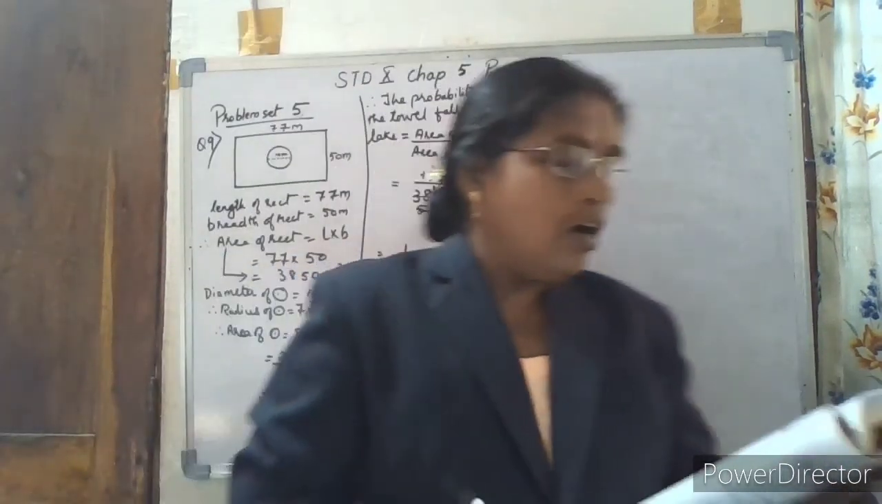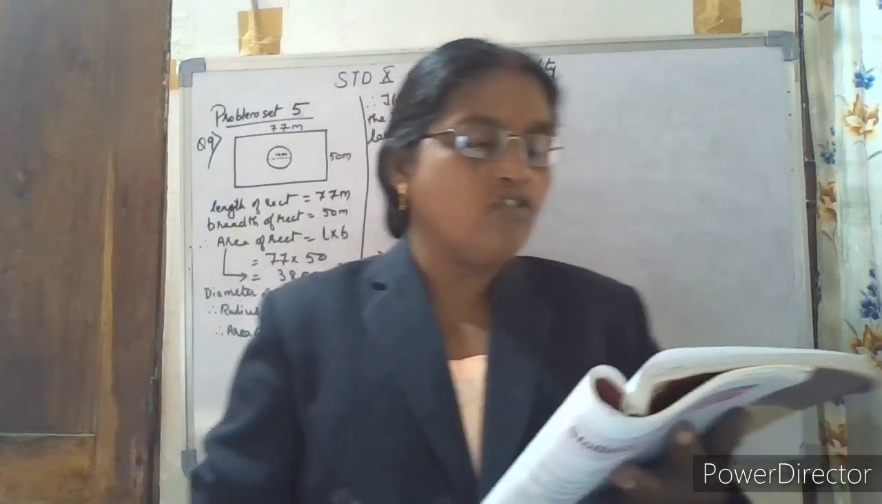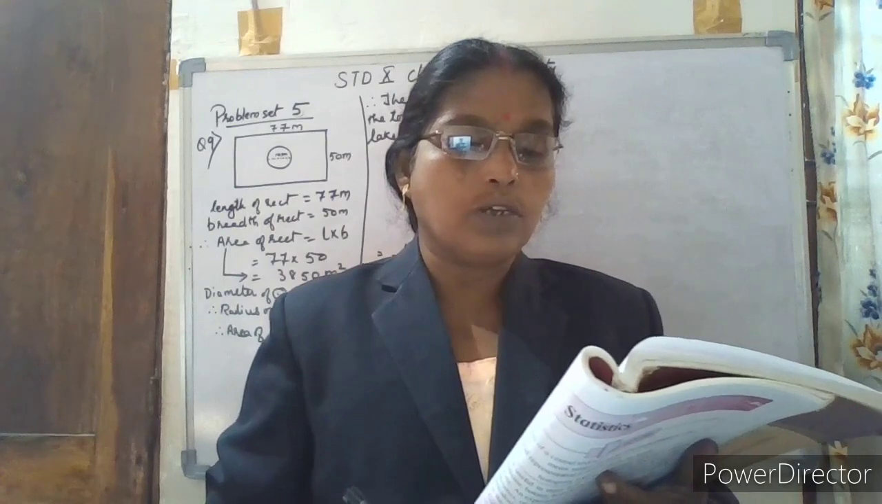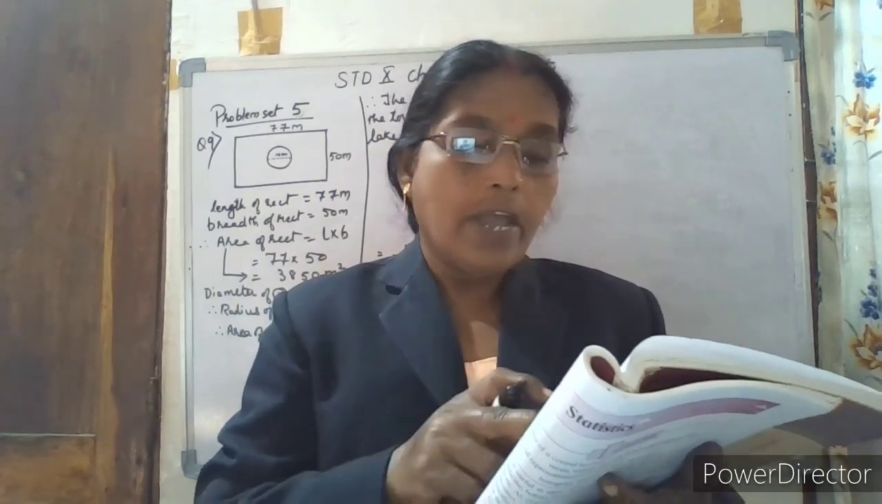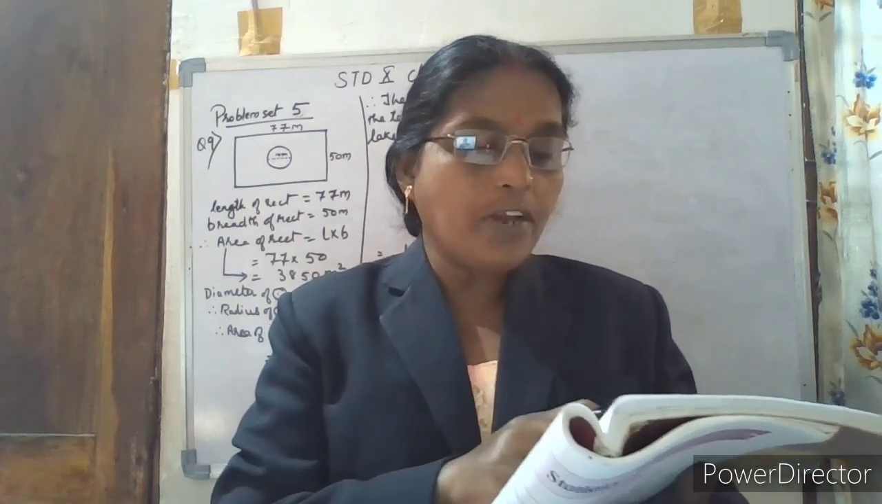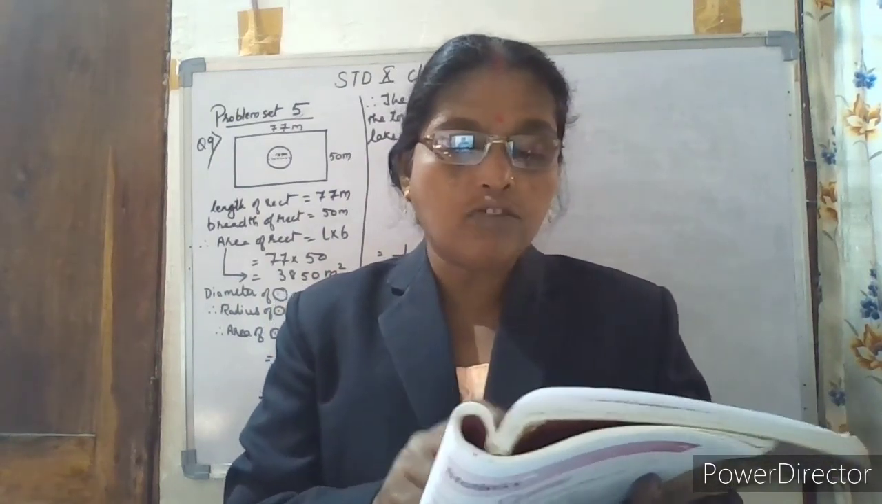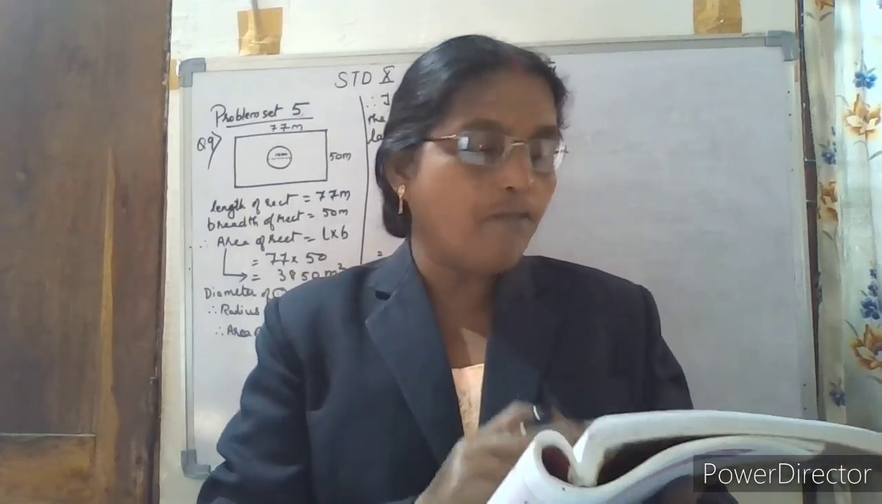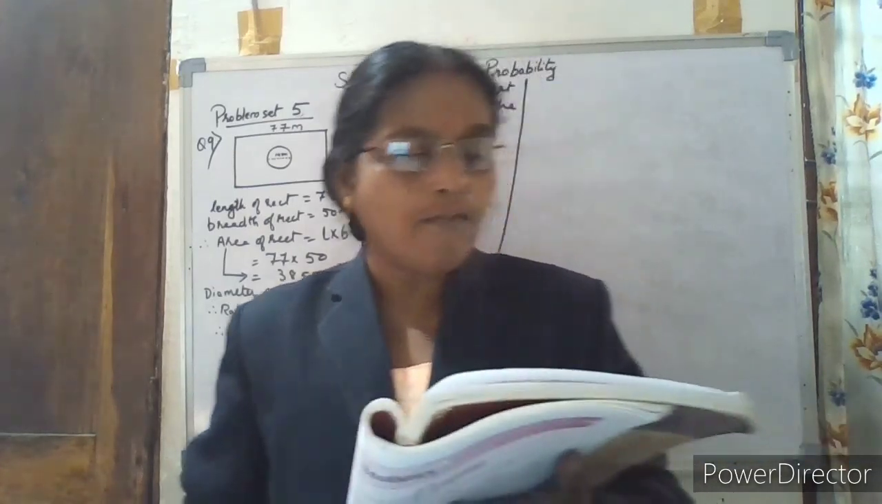A two-digit number is to be formed from the digits 0, 1, 2, 3 and 4. Repetition of the digit is allowed. Find the probability that the number so formed is a prime number. Second question, multiple of 4, and third question, multiple of 11.